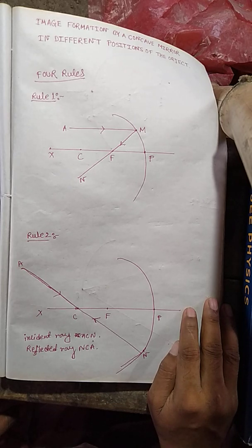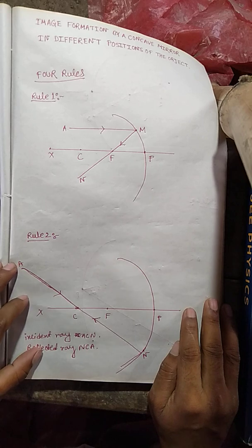The reflected ray will go back along the same path of the incident ray. That means we cannot differentiate the incident ray and the reflected ray. The path is the same, just their direction is opposite.